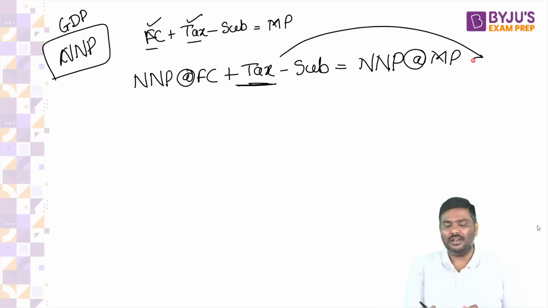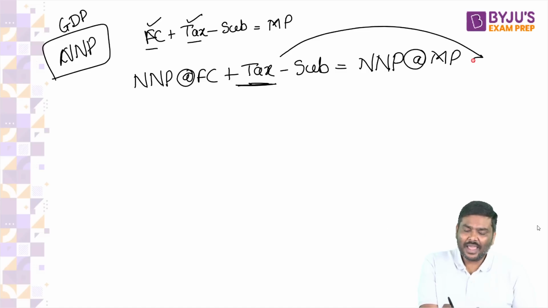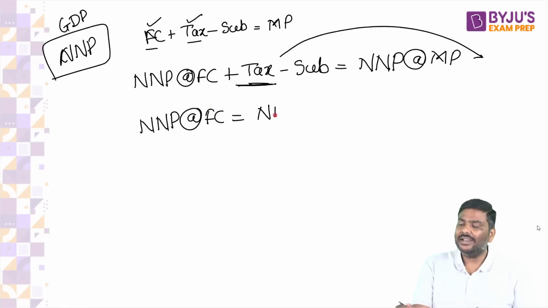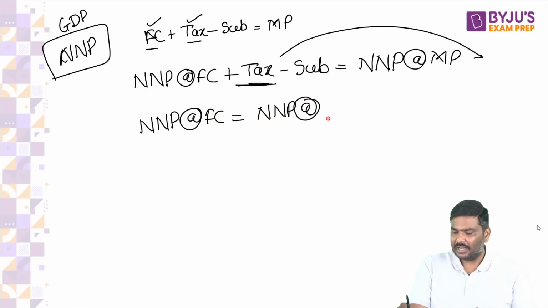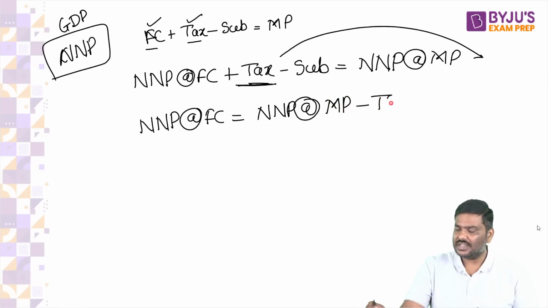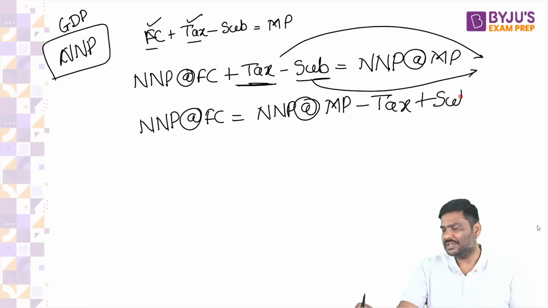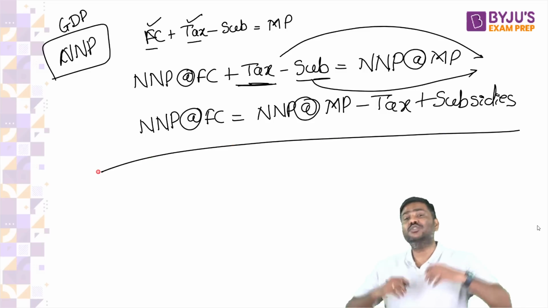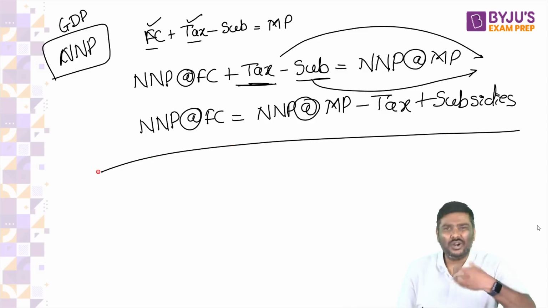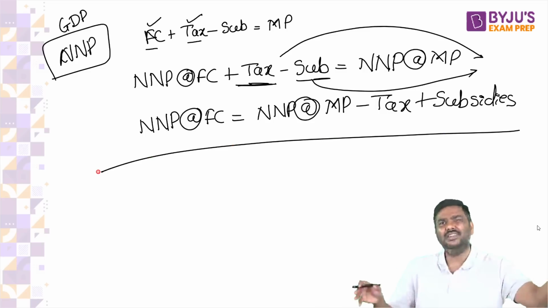If you take this plus tax and transfer it to the other side, what will happen to the symbol? Let me know what will happen to the symbol. NNP at factor cost is equal to NNP at market prices minus taxes. Transfer this on this side, it will become plus subsidies. Is the formula okay with all of you?